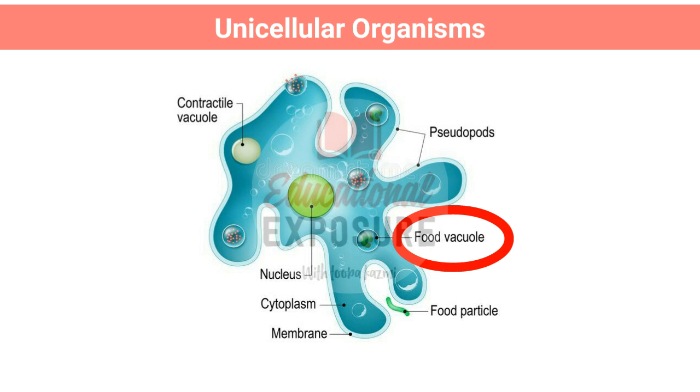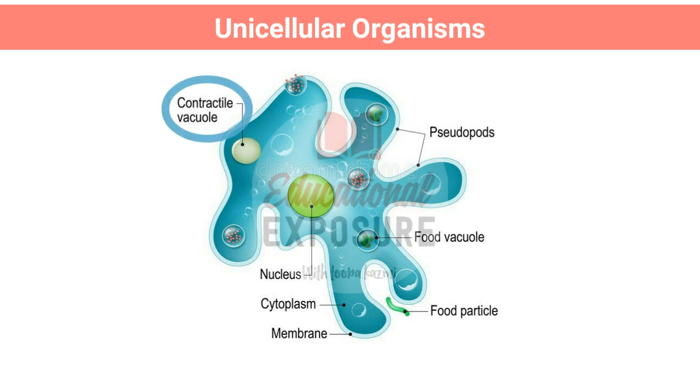Here the matter is to be digested. It works like a stomach, where food is stored while it is broken down and its nutrients are extracted. The next one is the contractile vacuole. Its function is to regulate the water content of the cell. It also excretes excess water and waste through cell wall diffusion. Without the contractile vacuole, the amoeba may burst.